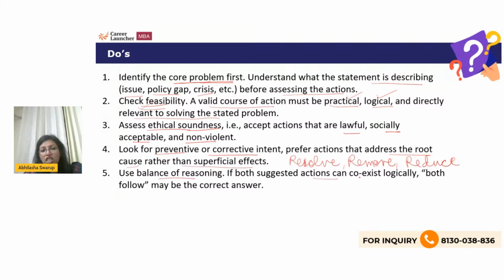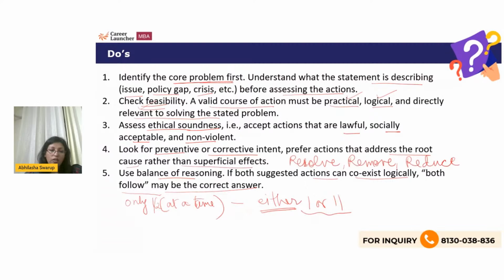If both the suggested actions can coexist logically, both may be the answer. Also, if only one at a time can follow, okay, please pay attention. If only one or two, one at a time, then your answer will be either. A lot of exams only have 4 options, but NMAT actually has 5 options, and therefore the either option will also exist for you. So either 1 or 2 means one of the 2 will be valid, and therefore you check for those, and then accordingly solve.